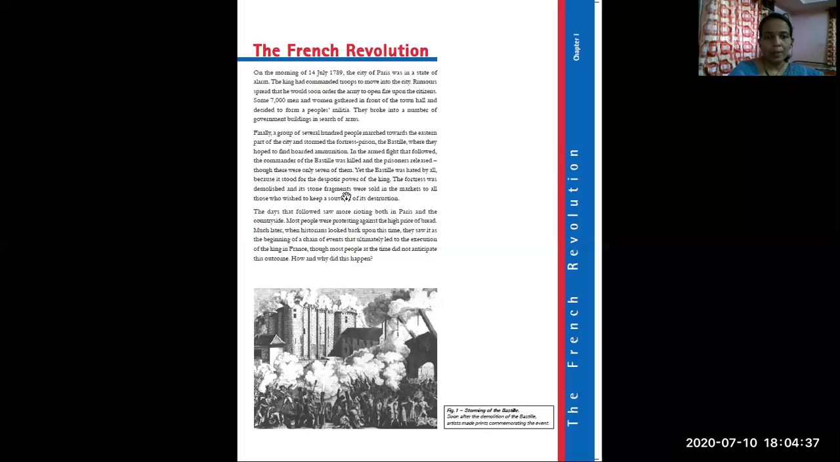The remaining stones were sold by the people in a market to all those who wished to keep a souvenir of its destruction, a symbol of the destruction. They bought the remains of the Bastille sold by these people. This is the incident which took place on the 14th July 1789. After that, it did not stop. Many events took place that we will see in the next part.